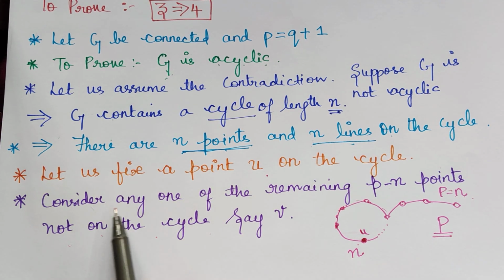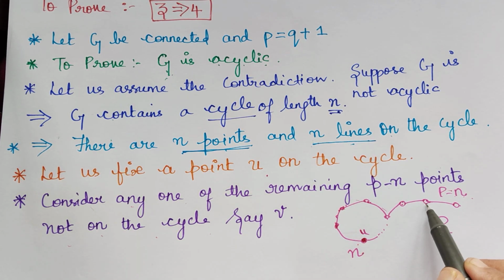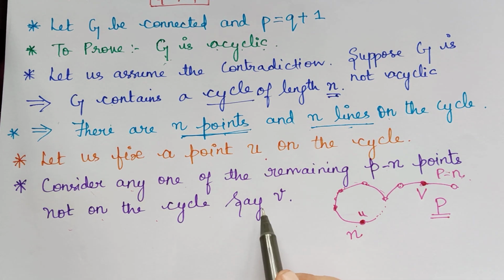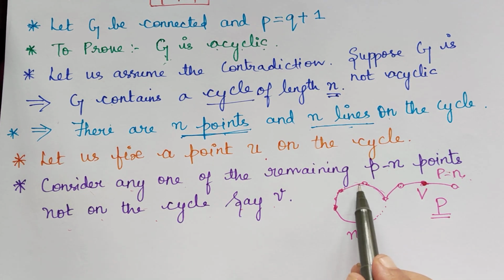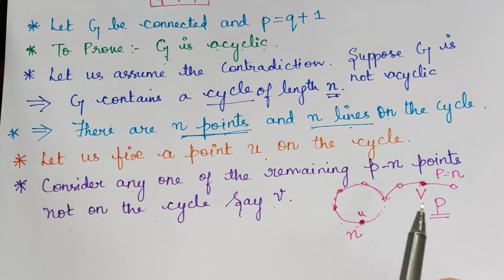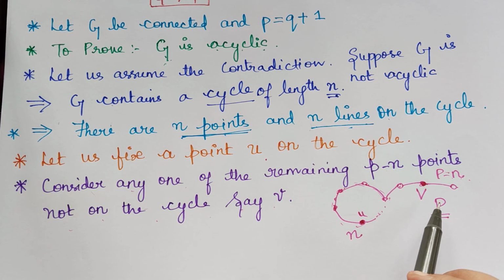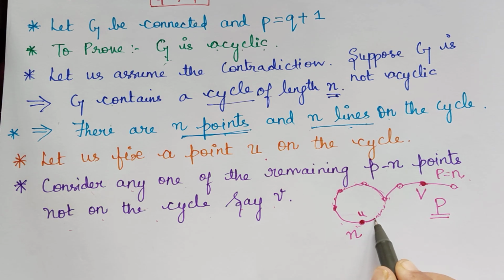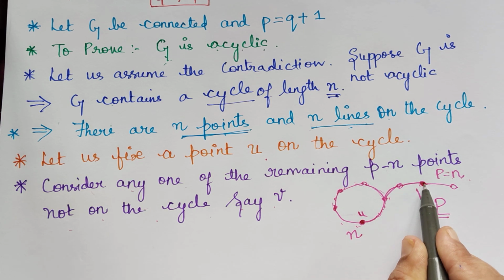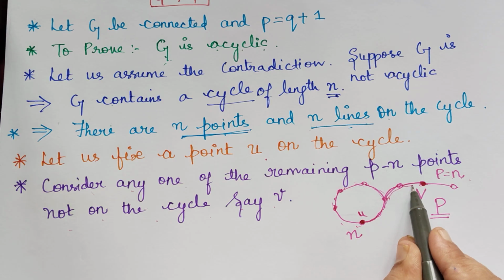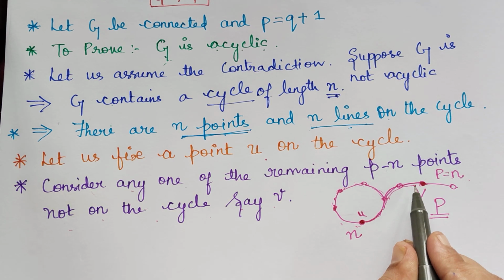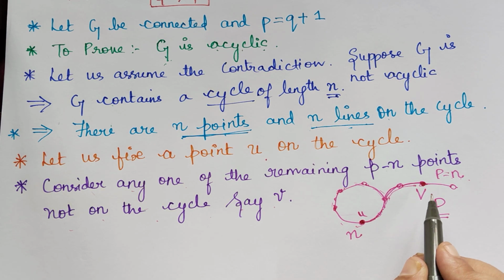So we are considering any one point of the remaining p minus n points. For example, this one point which is v, so that is only v which is not on the cycle. Now this point v we are considering. We know that there will be a path from u to v, because since G is connected, we can find a path, and we can in fact find the shortest path from u to v.